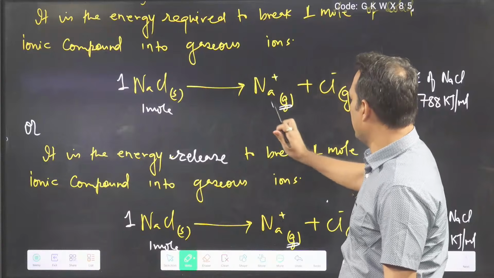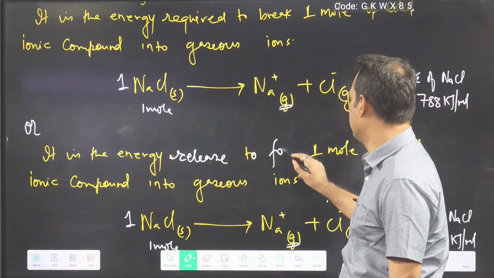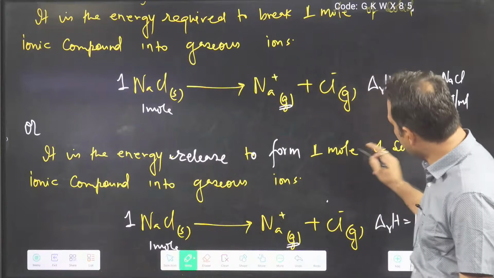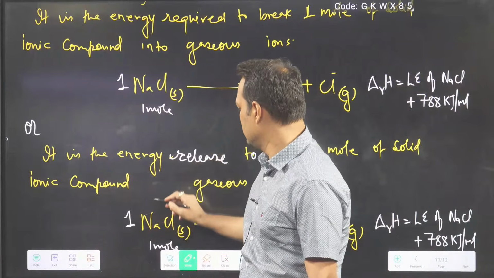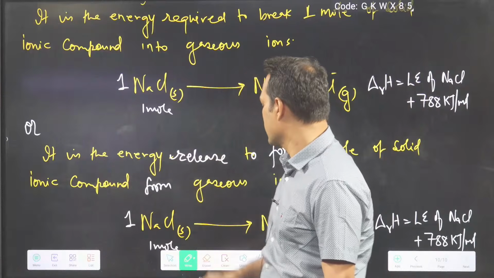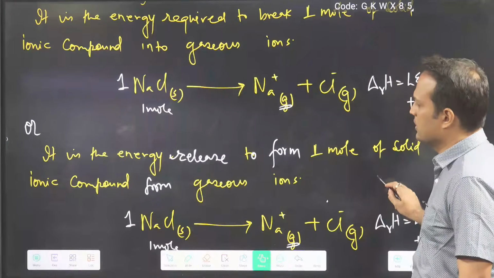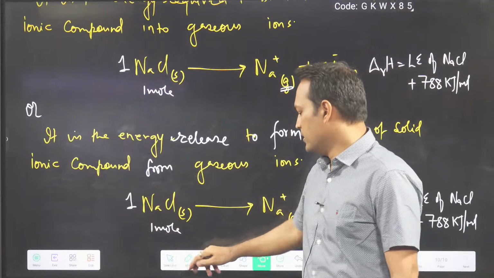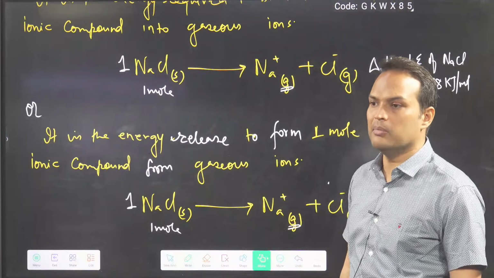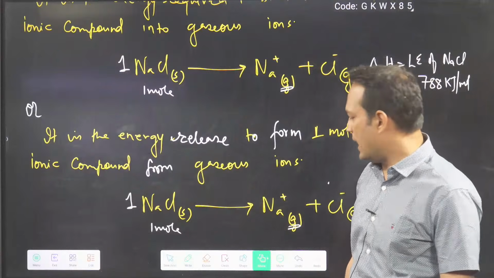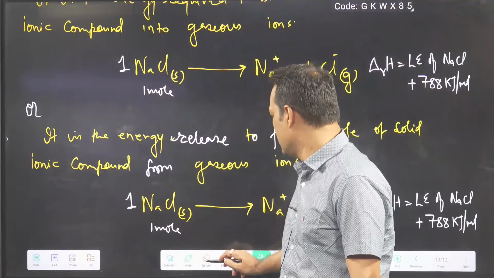Not to break, but to make, or you can say to form. What you have to form? Again you have to form 1 mole of solid ionic compound from gaseous ions. So I have done exactly the reverse. Before this I was breaking 1 mole of solid ionic compound. Now I am making 1 mole of solid ionic compound.